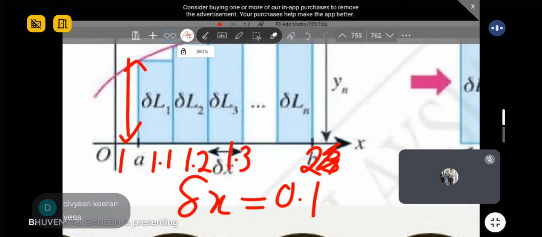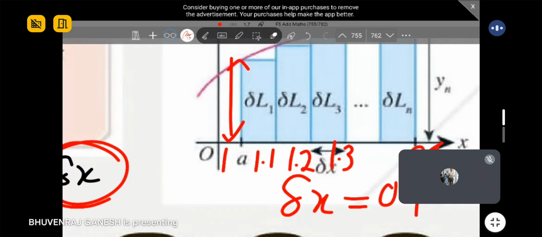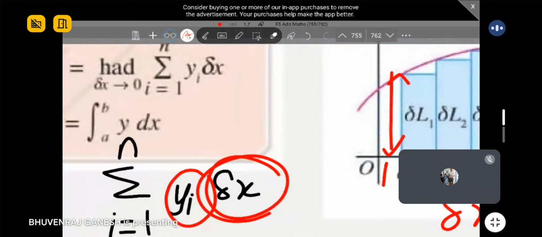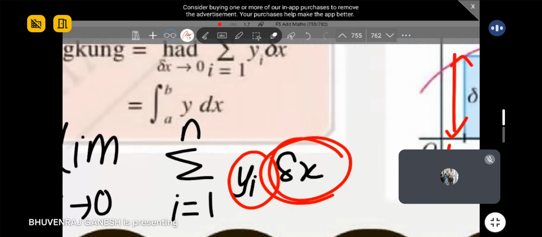No more dx. dx is for large scale. Let's say from 1 to 5, no decimals, whole numbers. That is when we use dx. Delta x is for very small changes like this. So that's how the delta x symbol comes there.